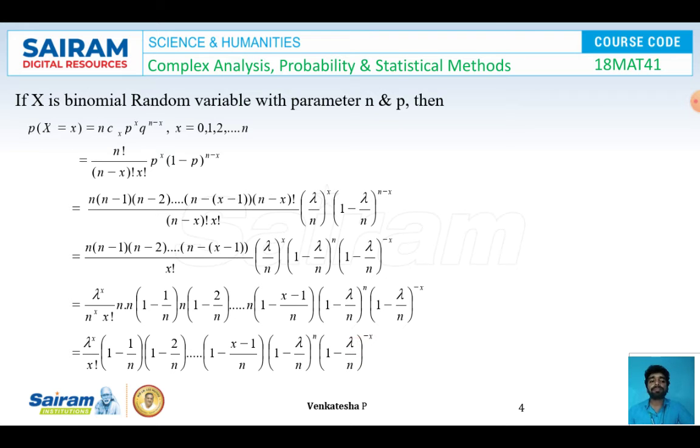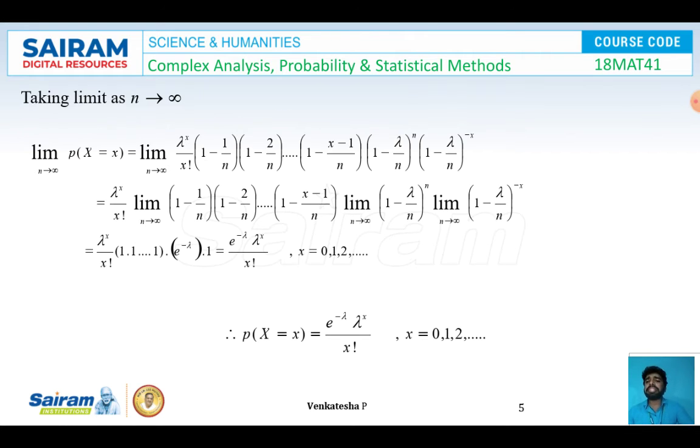I got it. Okay, now in this expression, I am taking limit n tends to infinity on both the sides. So I got limit n tends to infinity P_X(x) is equal to limit n tends to infinity lambda^x by x factorial into (1 minus 1 by n) into (1 minus 2 by n) and so on (1 minus (x minus 1) divided by n) into (1 minus lambda by n) whole power n into (1 minus lambda by n) whole power minus x. So expanding the limit, I'm taking lambda^x by x factorial outside.